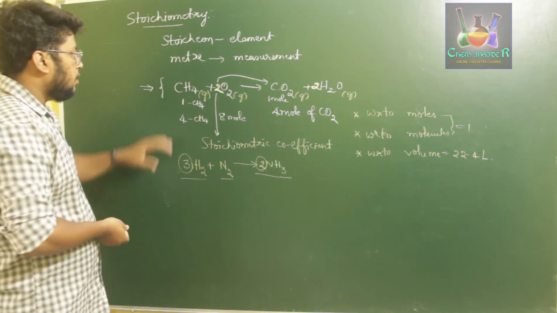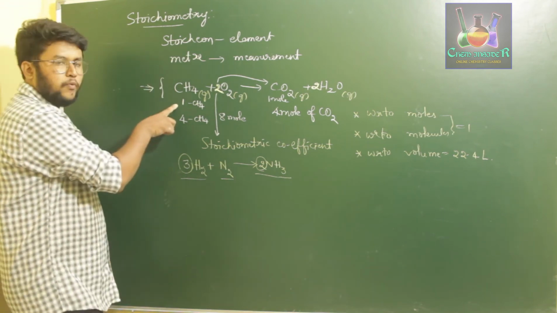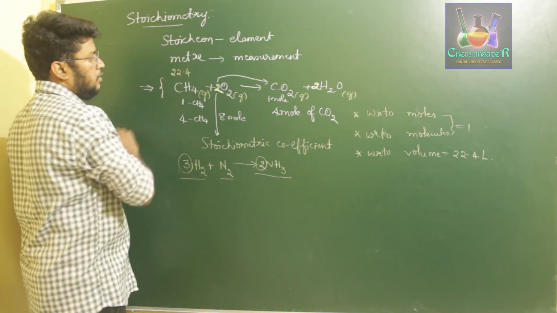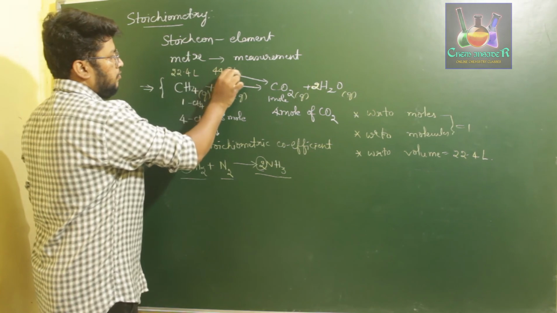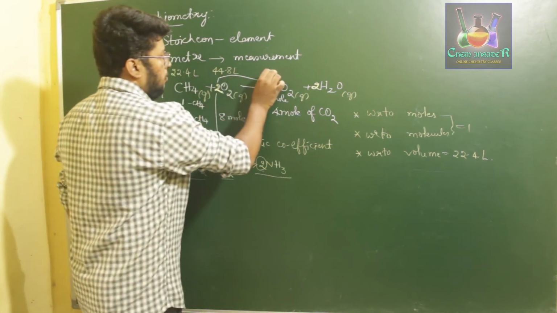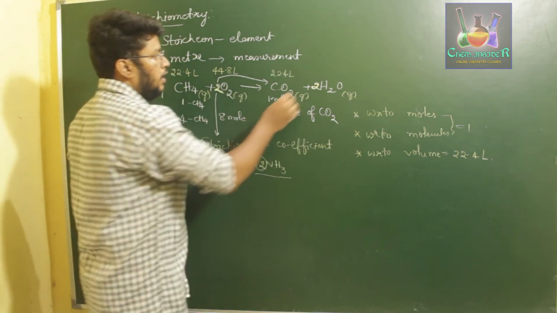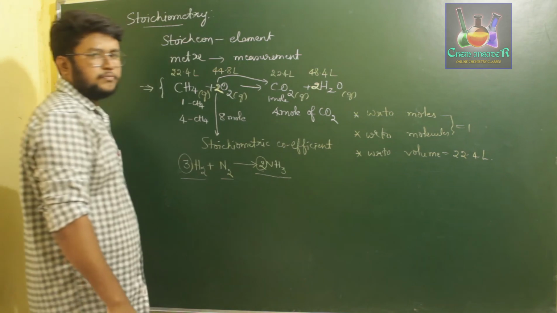So in order to explain this in terms of volume, we have 1 mole of methane, that is 22.4 liters of methane, reacting with 44.8 liters of oxygen to form 22.4 liters of carbon dioxide and 44.8 liters of water vapor.